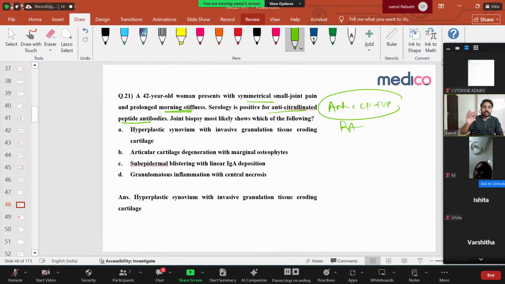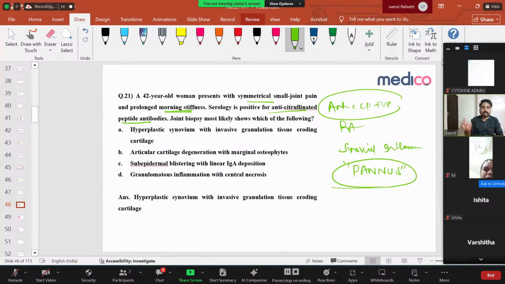Very, very important thing. In rheumatoid arthritis, the pathology is always synovial inflammation. This is the only disease where there is synovial inflammation. First of all, acutely synovial inflammation will happen. All the inflammatory cells will come. The synovium becomes thicker and forms a layer, and that layer is called pannus. Very, very important. In NEET, they ask what is the pannus. It is synovial hyperplasia and inflammatory cell infiltrate forming a thick layer. That's called pannus. So this is called hyperplastic synovium with invasive granulation tissue around the cartilage.